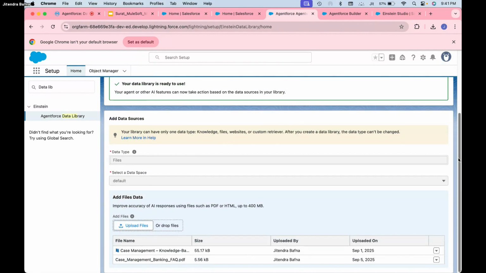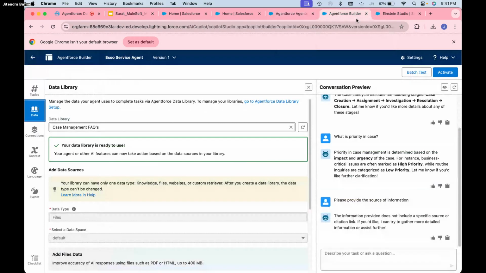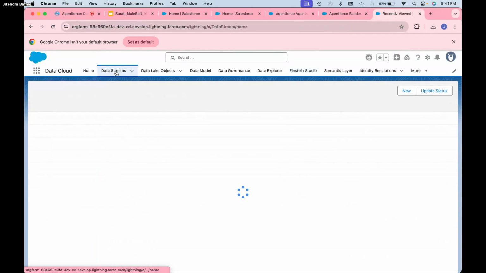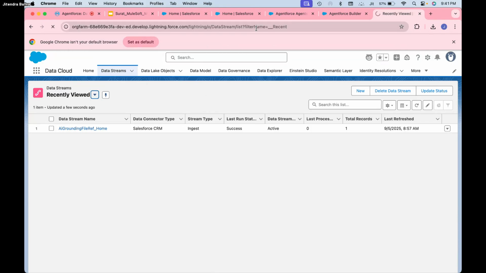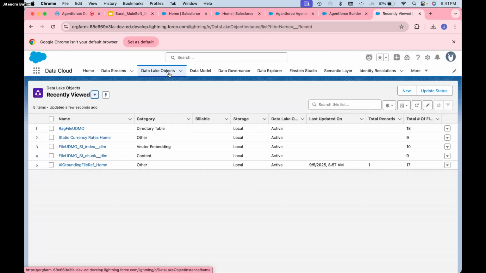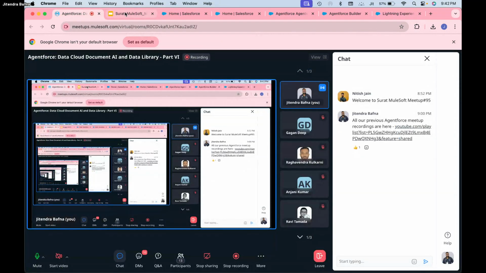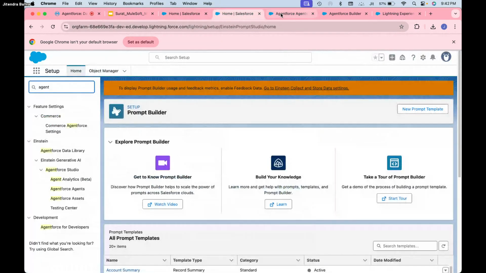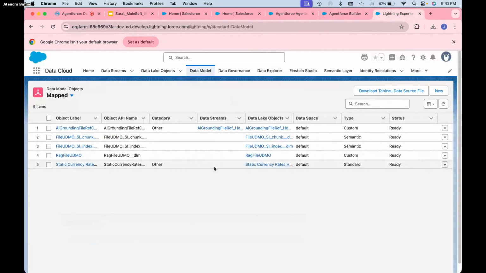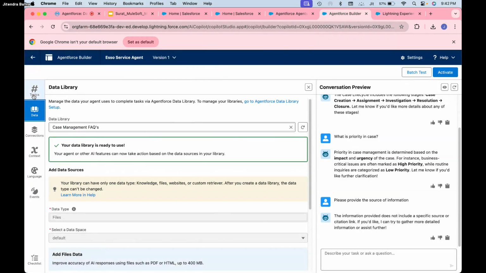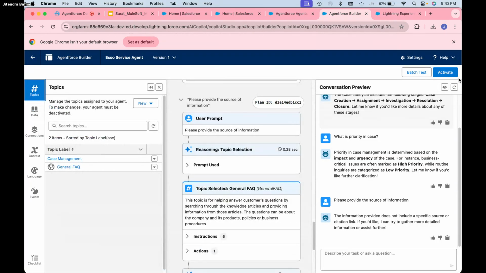Okay, so let's check. We go to Data Cloud, and we can see what is happening there. Okay, this is Einstein Studio. Let's see if the file came into the data. It is active. Data lake object active. Data model, it is getting the status. Let's see. Okay, let's go back to the agent to see whether it is able to answer. It takes time, I'm 100% sure about that, but we can refresh and check.